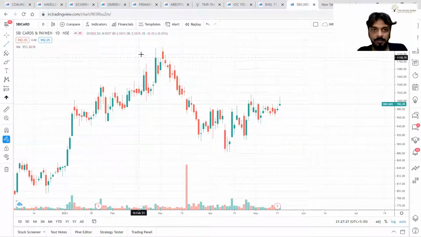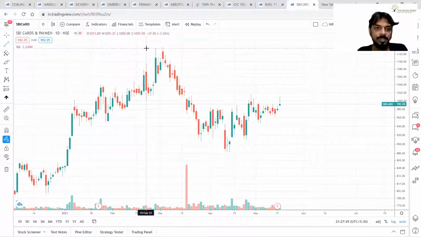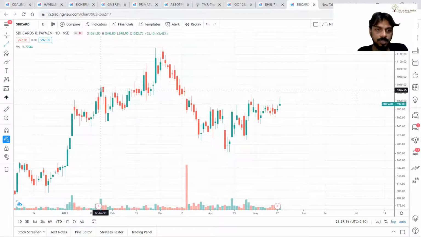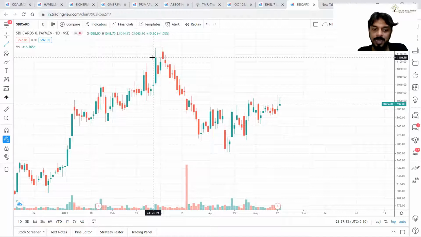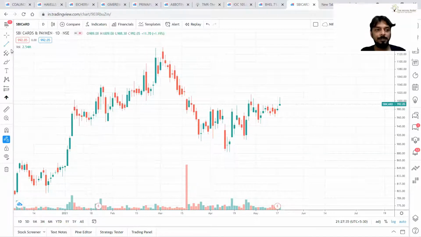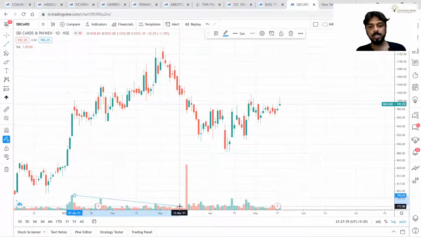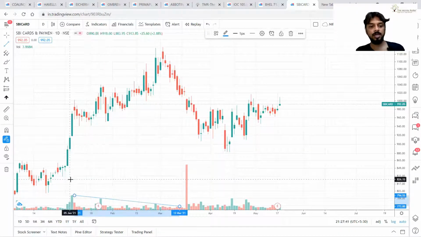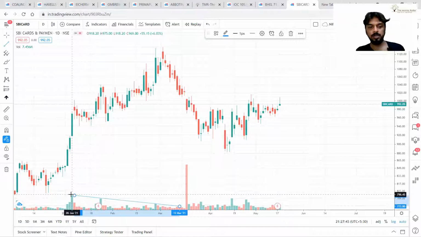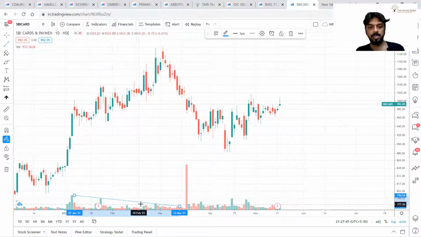Price from 943 reached to 1200 something. First, second, third, fourth, peaks are there. And at every peak, you can check the volume structure is going down. Correct? Volume is over here, then here, then here, then here.